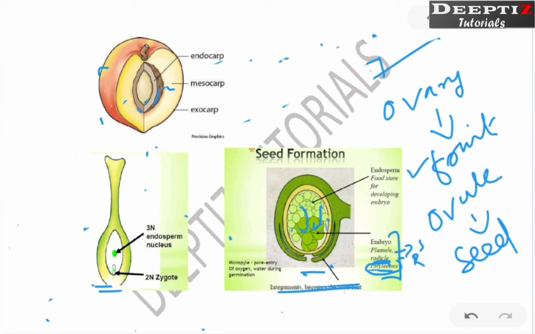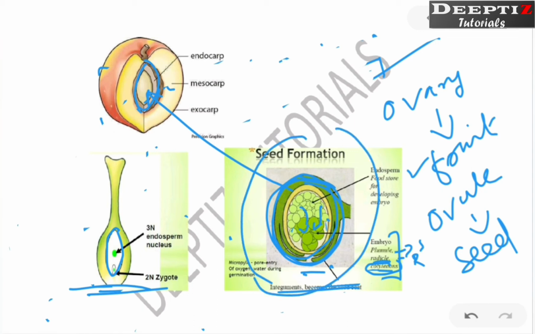Now, this much is the complete female reproductive structure, right? Within this one, we will see these types of development. Now this entire structure is going to become this much seed. So we can say that this much things you can place within this one. Now what will be there surrounding this one? There will be this ovary, right? The ovary will be there, stigma, style, all those things will be there, right? Now this much area we call the ovary, right? That is going to be this much area.